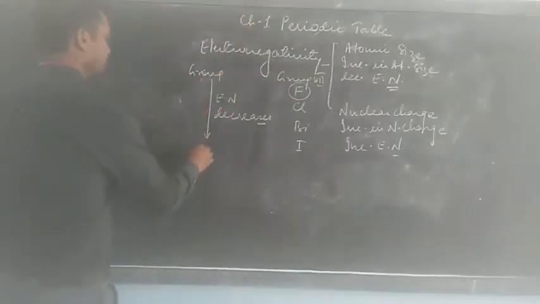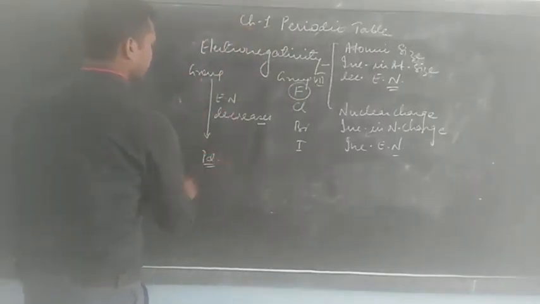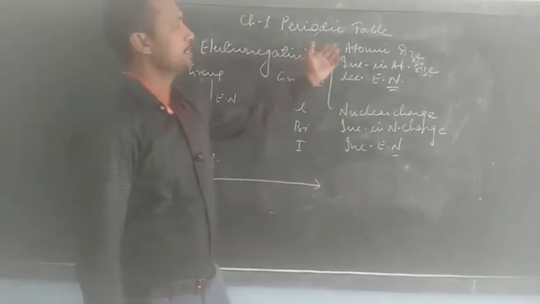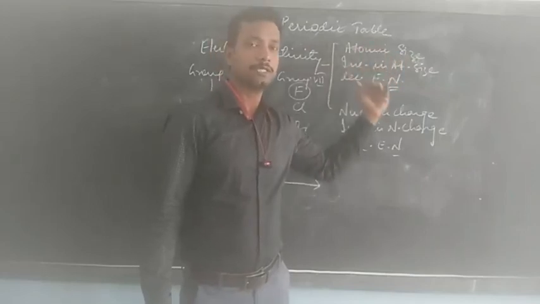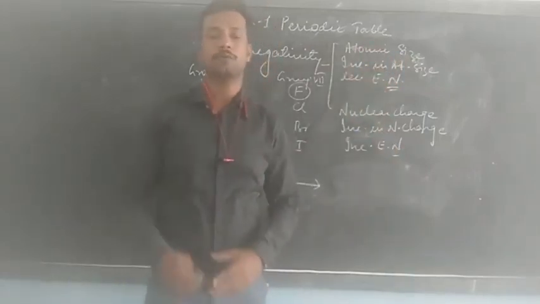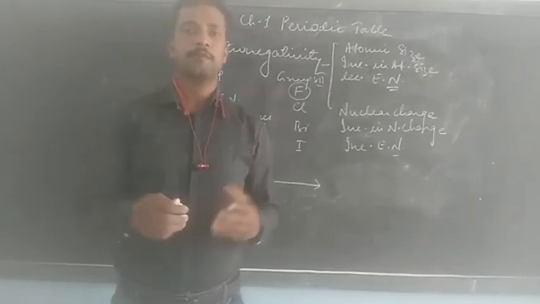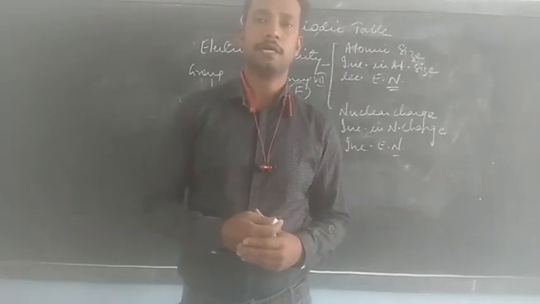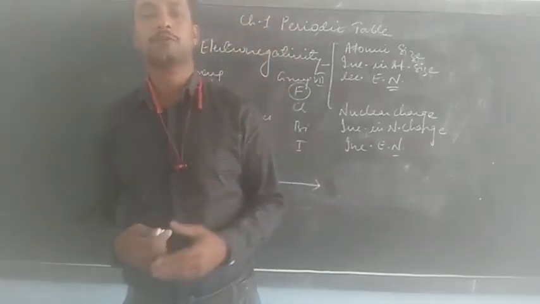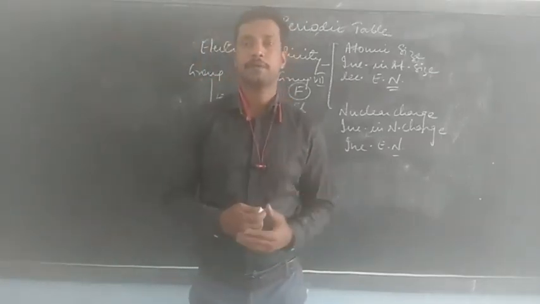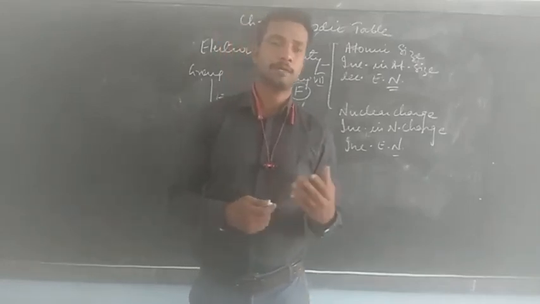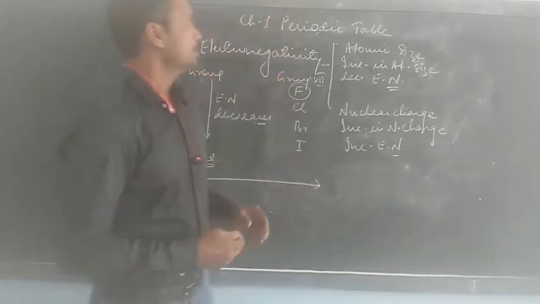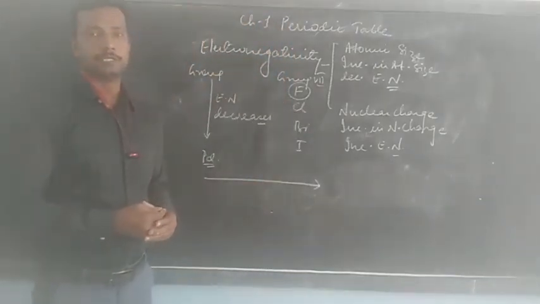Now, the period. When we move across the period, due to the decrease in atomic size and increase in the nuclear charge, there will be more force of attraction, and as a result an atom can easily attract the shared pair of electrons, due to which electronegativity will increase.